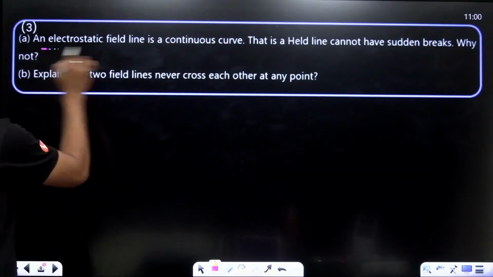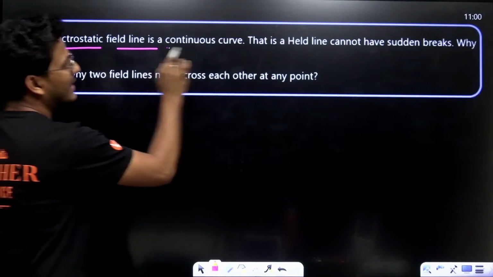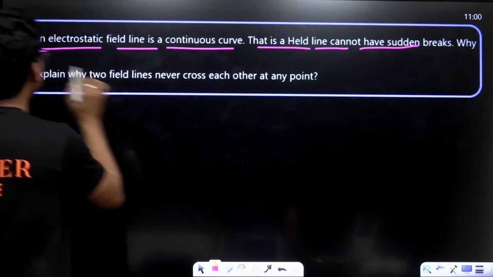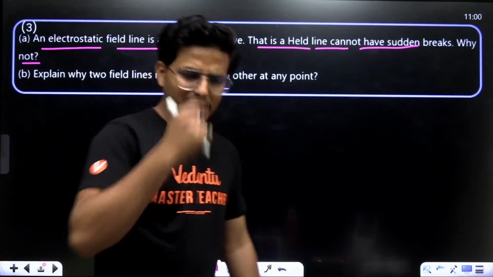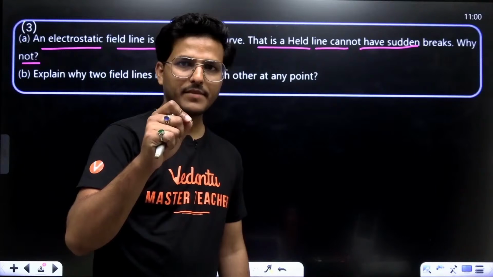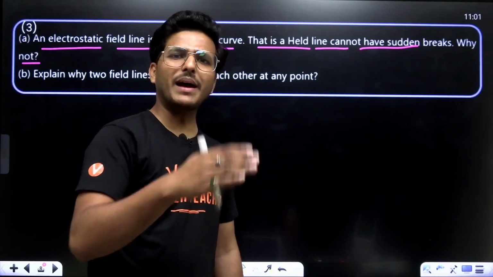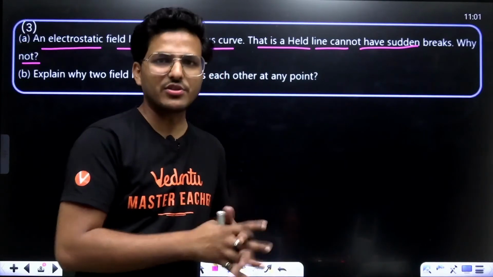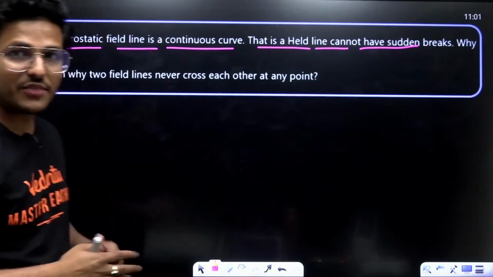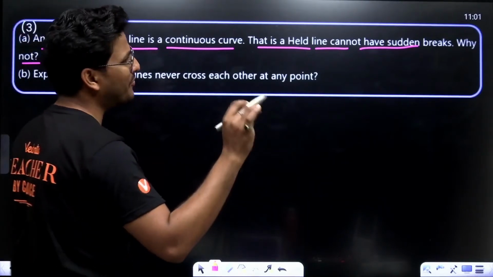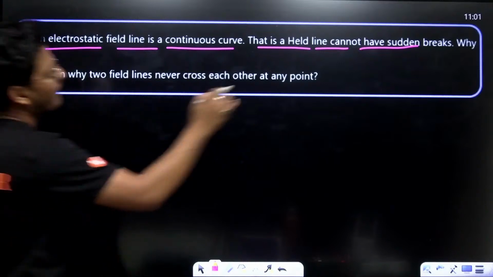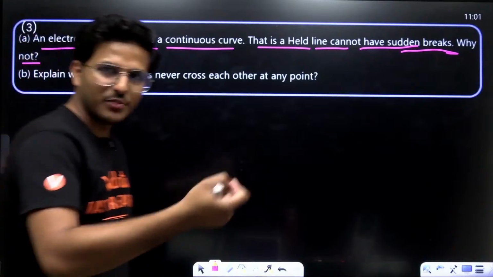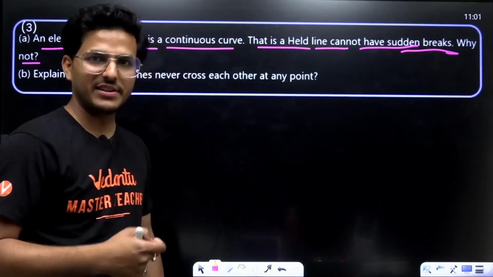An electrostatic field line is a continuous curve, that is, a field line cannot have sudden breaks. Why not? See, an electrostatic field line is made up by the tangents at all the points. Tangent means it's the direction of the electrostatic field, right? If there is any break point, then what? There is no electric field intensity.